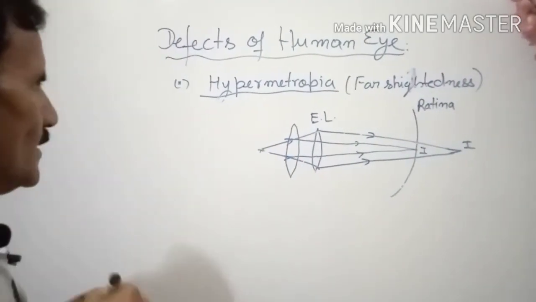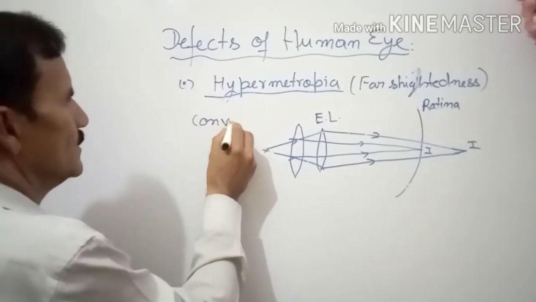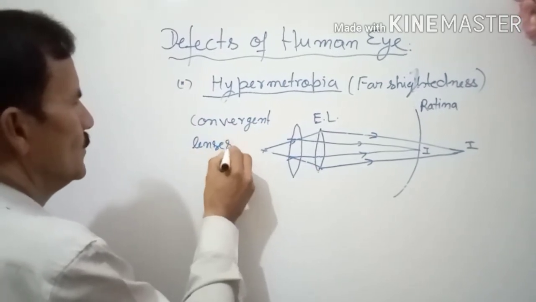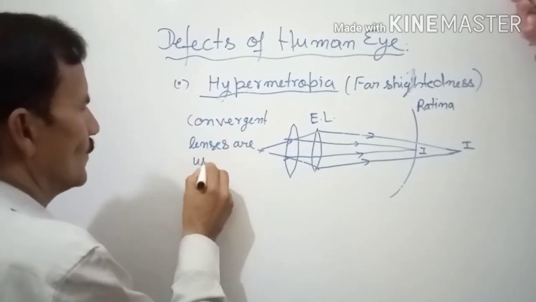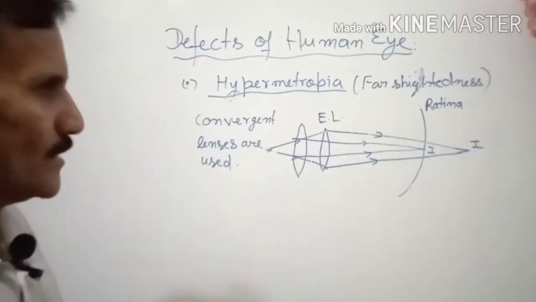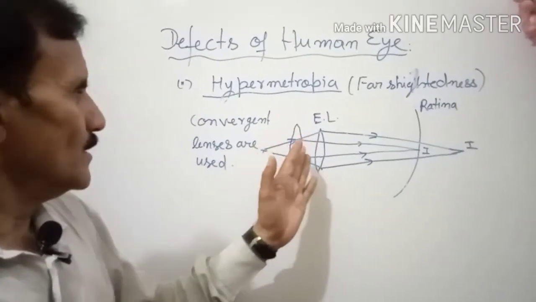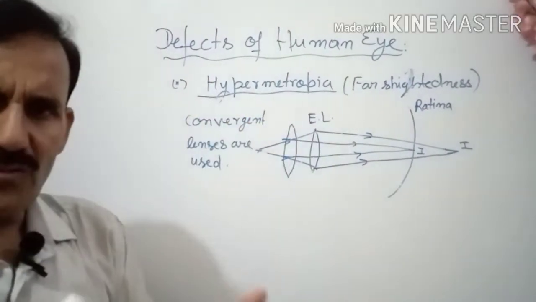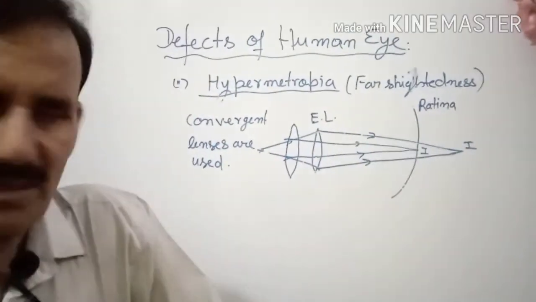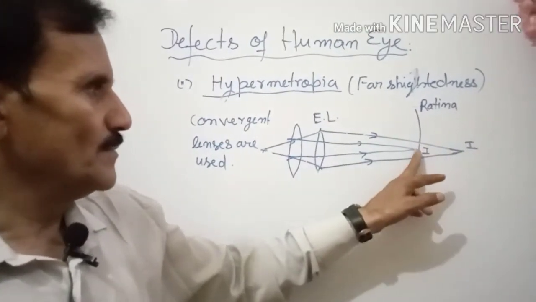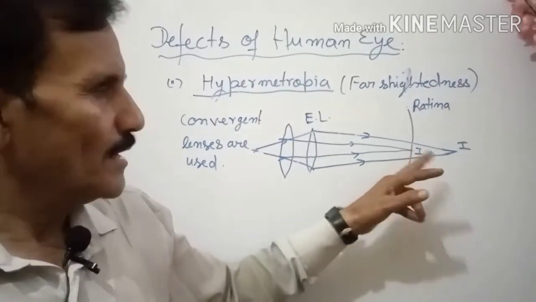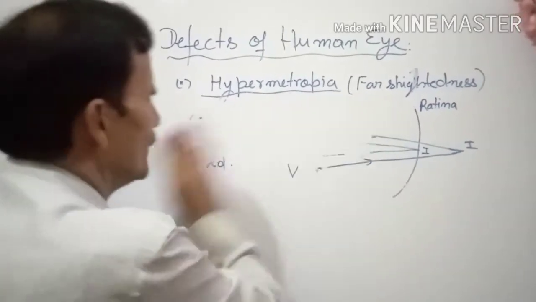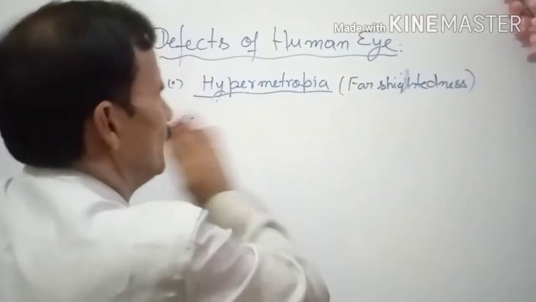Okay? So what is the remedy? Convergent lenses are used. Why are they used? You can understand with the help of the diagram. When you use these convergent lenses, the net focal length of the combination decreases. So instead of falling beyond, the image is focused at the retina and you are seeing there. So this is all the explanation of hypermetropia with the help of physics.